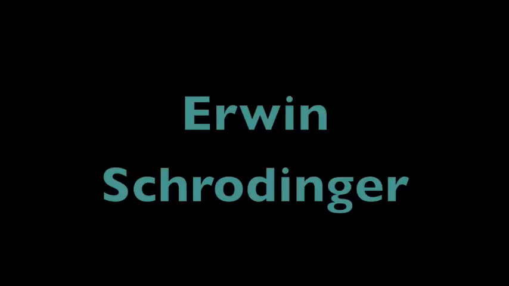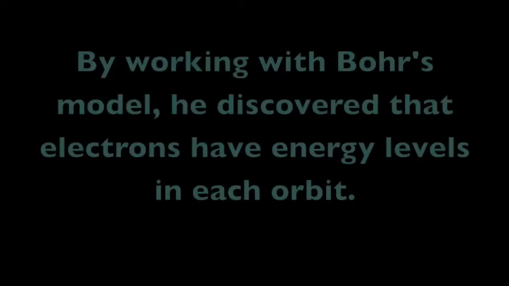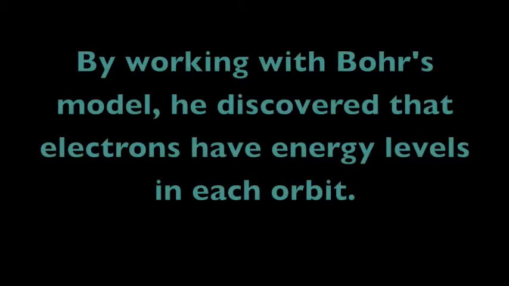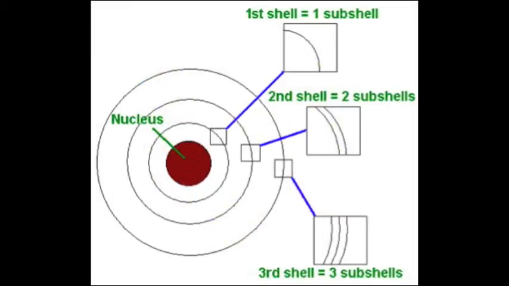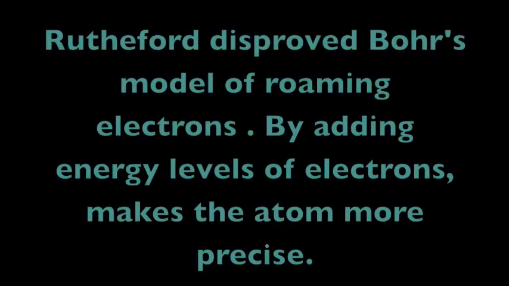Erwin Schrodinger. He is mostly known for his contributions to quantum mechanics. By working with Bohr's model, he discovered that electrons have energy levels in each orbit. This discovery was made at around 1926. Rutherford disproved Bohr's model of roaming electrons by adding energy levels of electrons to the atom models, which made atom models more precise.